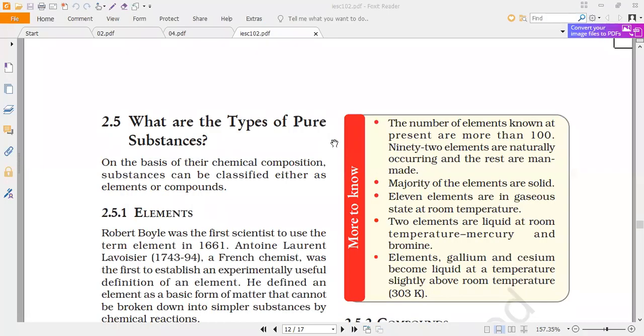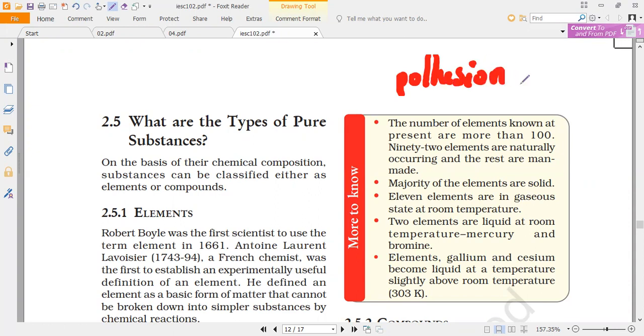Yes, sir. Now, due to our human actions, remember, human actions means due to pollution. Understand? Rising temperature is taking place. Which temperature? Atmospheric temperature.